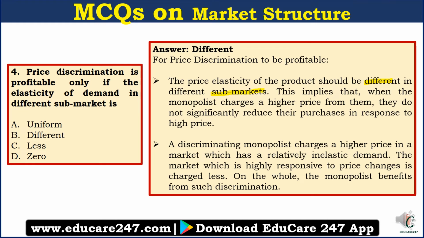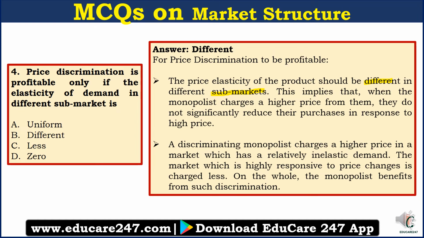So what does a monopolist do? He divides his market into an elastic market and a market where demand is inelastic, right? So what happens is, in an elastic demand, if the monopolist increases his prices, then his demand will reduce. So he will not increase his price there. But in an inelastic market, even if he increases his prices, the demand will not reduce because demand is inelastic, right? So there he can increase his price and earn more revenue, right?